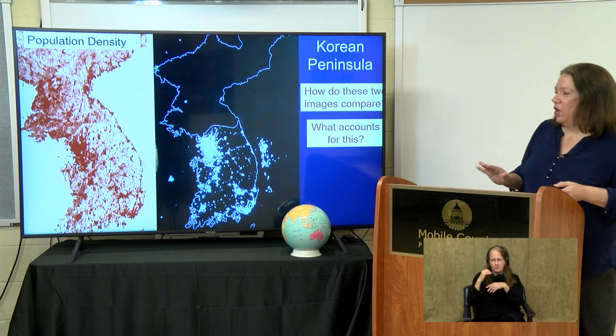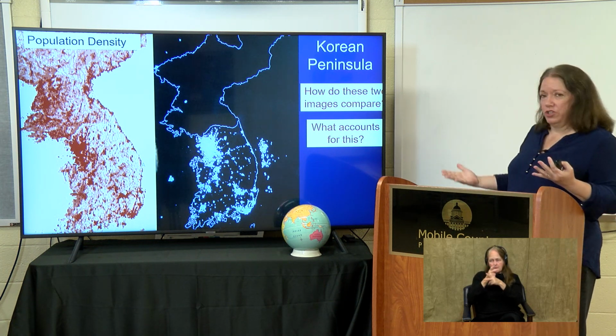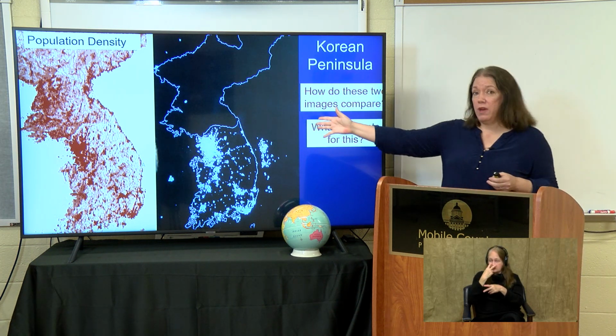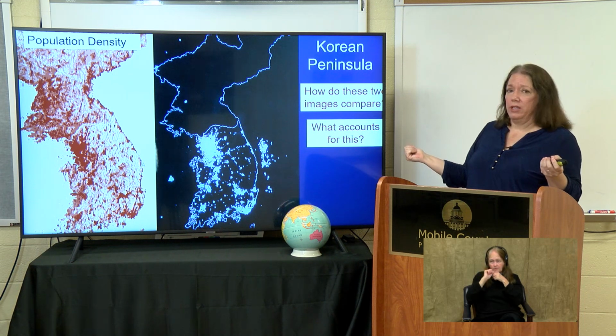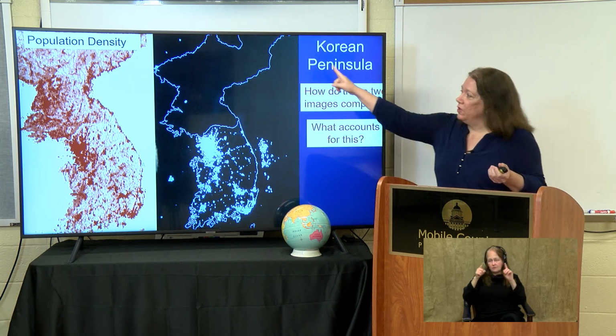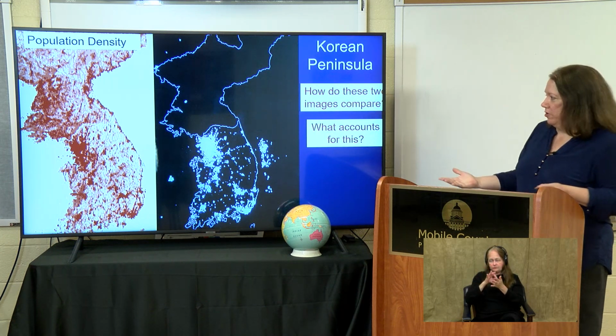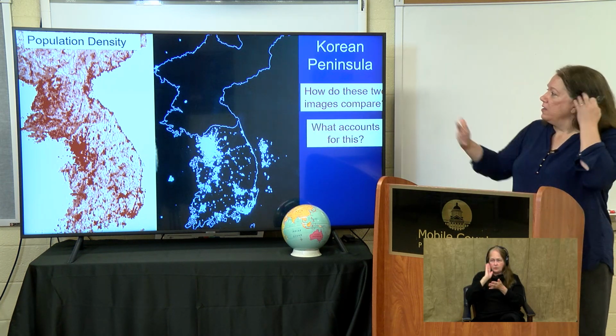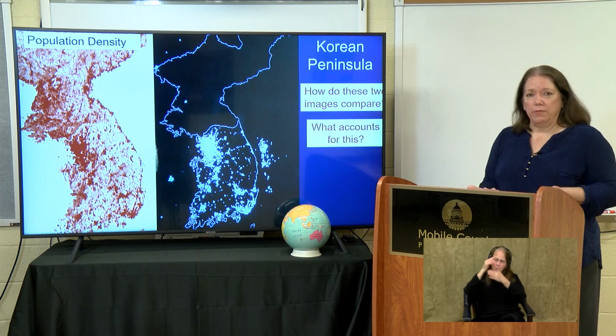Okay? So we have to be careful in our interpretations. If you just saw this, you may assume they don't have much population in North Korea. But looking at our population density map would tell a different story. So this is accounted for by other explanations, and that is, you know, the North Korean government is a communist government.